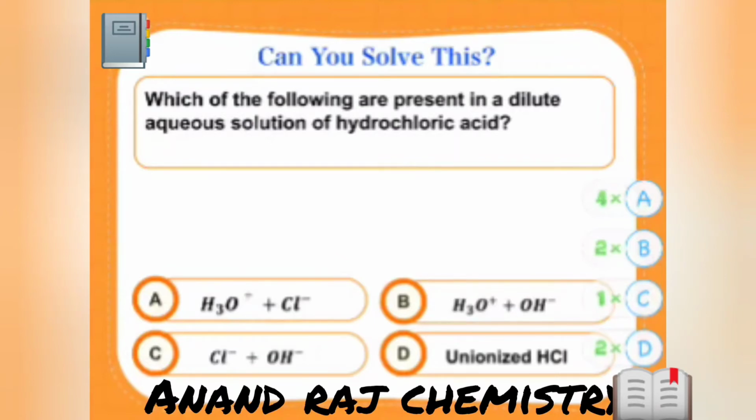Think about it. And this particular question is based on Arrhenius theory. Okay. It's a mixed kind of answer I'm getting. 35% A. See, I'll give you the hint. Try to solve this question with the help of Arrhenius theory.